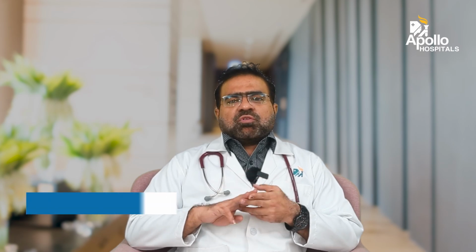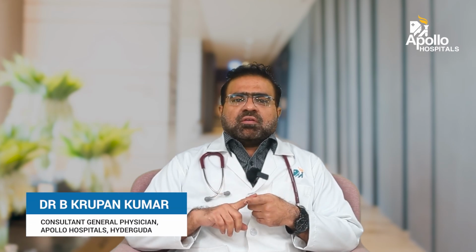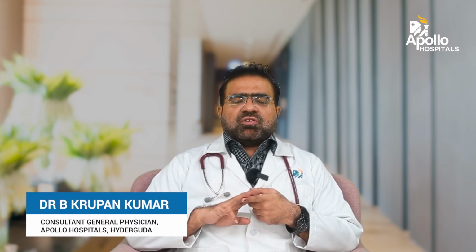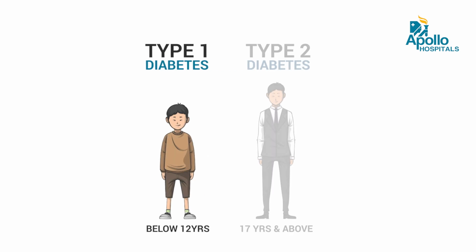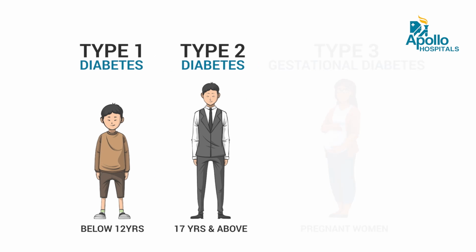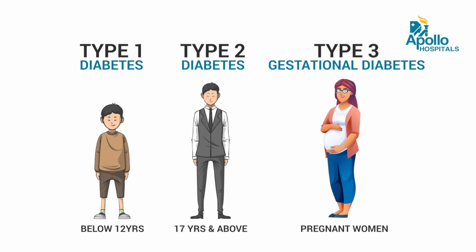So there are three types of diabetes. One is type 1 diabetes, type 2 diabetes, and gestational diabetes. Type 1 diabetes we see below the age of 12. The next one is type 2 diabetes, which we see in youngsters starting from 17 years and above. And type 3, gestational diabetes, we see only in females who are pregnant.